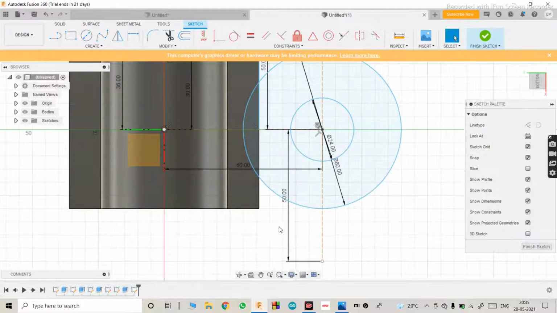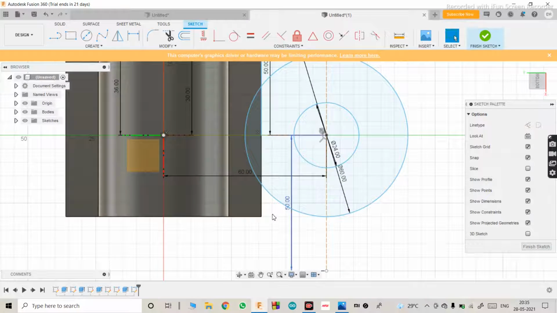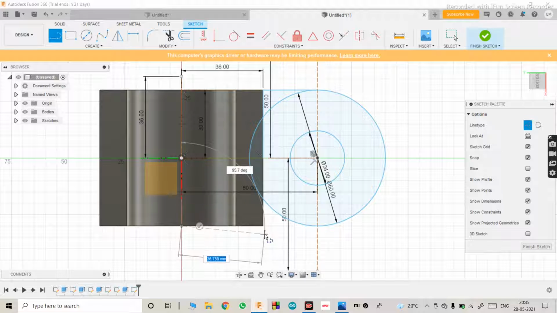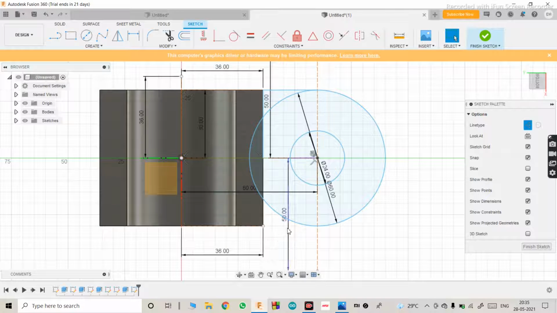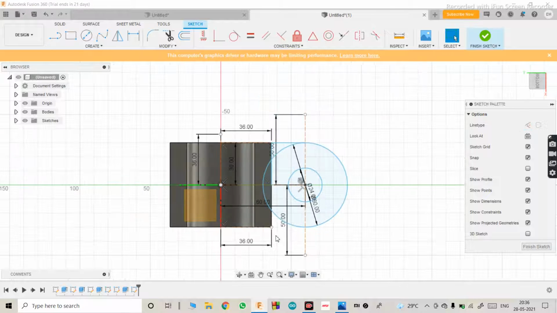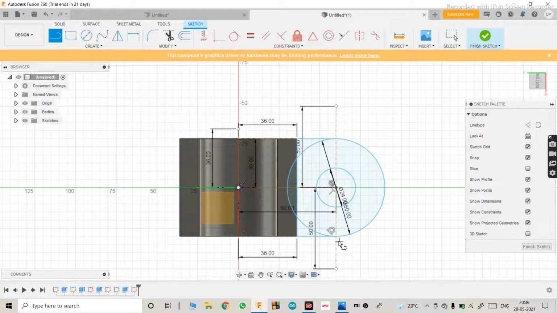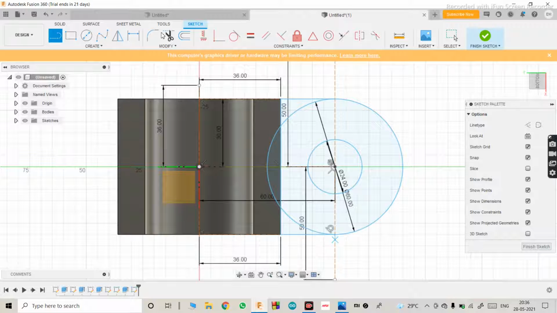Do the same for the below portion also. Go to line, construction, make this 30 and this as 36. Turn off the construction, use line, connect this to the circle, this to the center line, and now we'll trim out the unwanted portion.